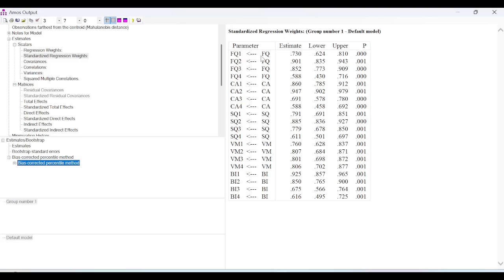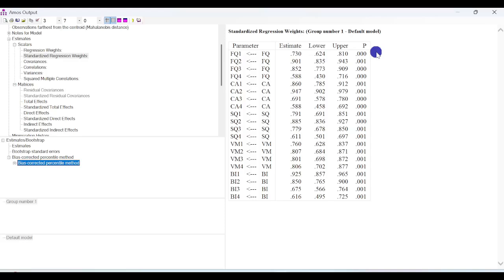So it is a significant contributor to the latent variable. We see all the indicators are quite significant contributors, right? So in this case, all the variables are quite significantly contributing to the latent variables. All the values are below 0.05, and in the bootstrap lower limits and upper limits, there is no 0 falling in between. So I can produce these standardized regression weights in my results and say that I can move ahead.